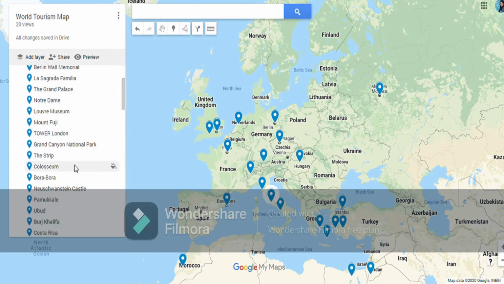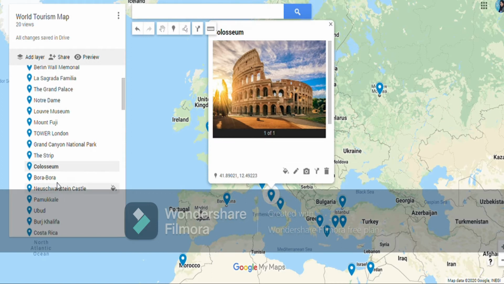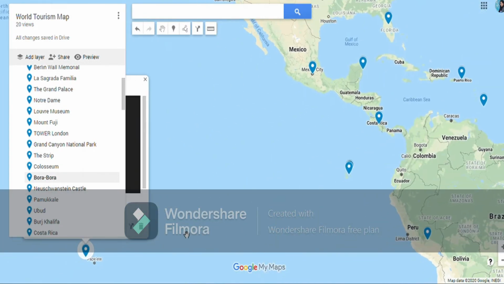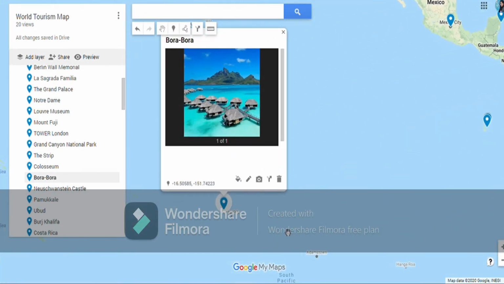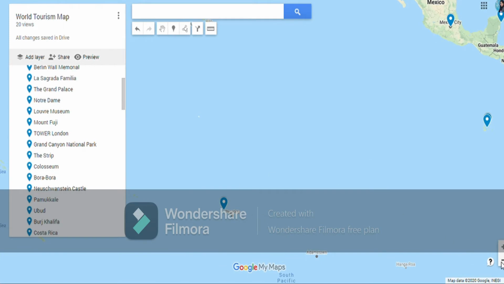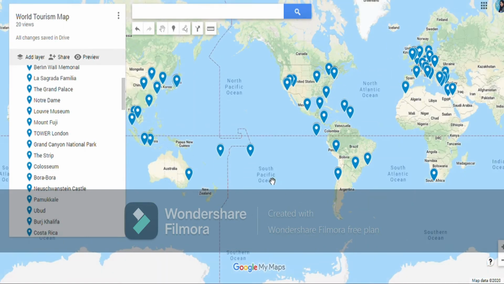Then let's move on to Bora Bora. Bora Bora is a small island. Bora Bora caves are in India, but this is a small island near the equator and on this zigzag line of the anti-meridian. Now in some other video I will tell you why this line is zigzag. If you don't know, then you can stay tuned to our channel.